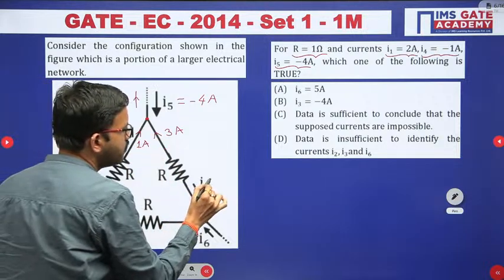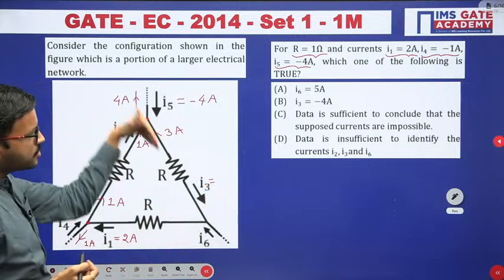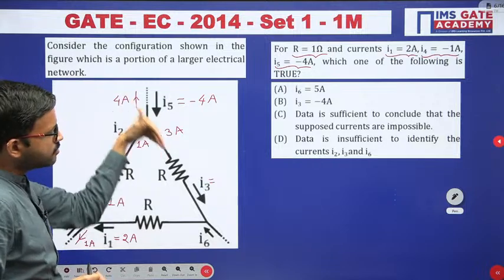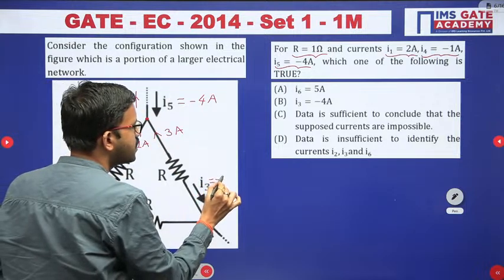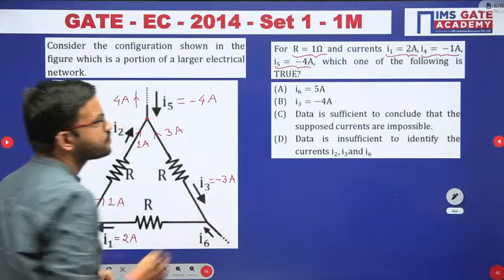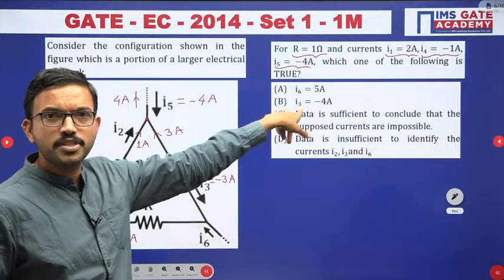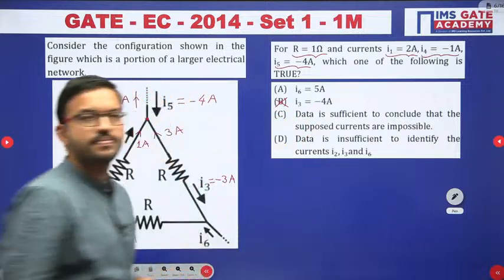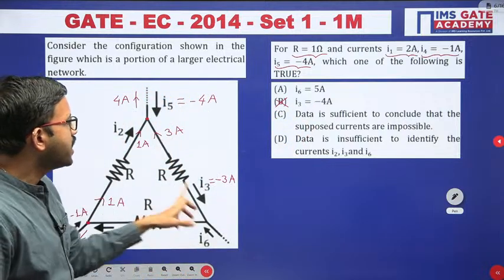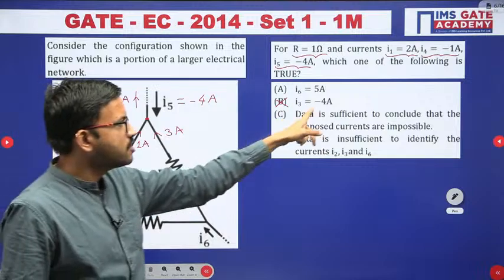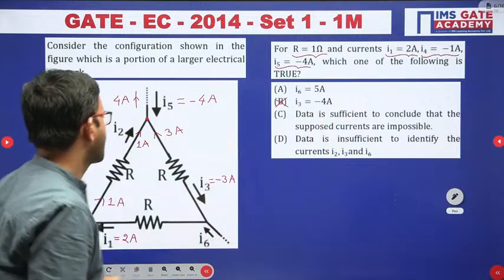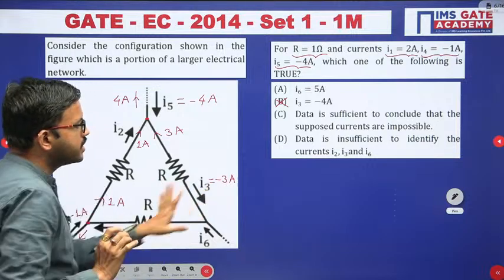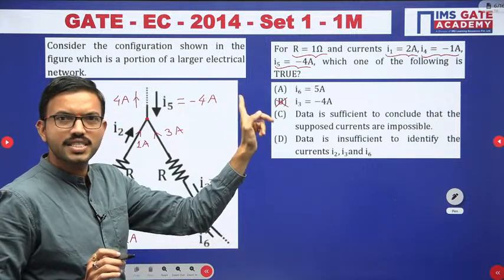That means I3 value is what? I3 is opposite to that of this direction. Actually 3 ampere is flowing like this, I3 is flowing in the opposite way. So that means I3 equal to minus 3 ampere. But here in option B, they have given I3 equal to minus 4 ampere. So that is wrong. Here actually we are getting I3 as minus 3 ampere, but they have given minus 4 ampere. Okay. Right. Now, this I have retained because you are having one of the choices regarding I3.